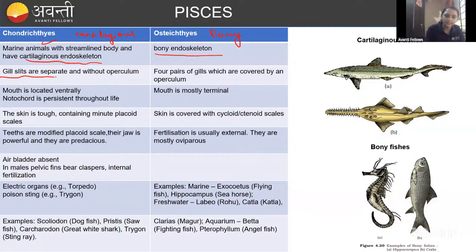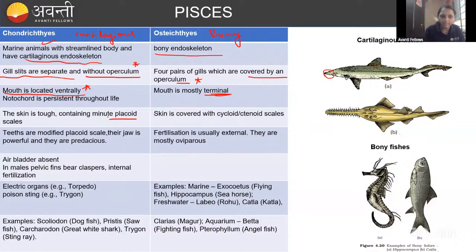The gill slits, it is important. Gill slits are separate and without operculum in the cartilaginous fishes. These are covered by the operculum in the bony fishes. Okay. And these have the mouth ventrally, very important. These have it terminal. In the diagram you can see here, this is ventral and this is in the terminal region.